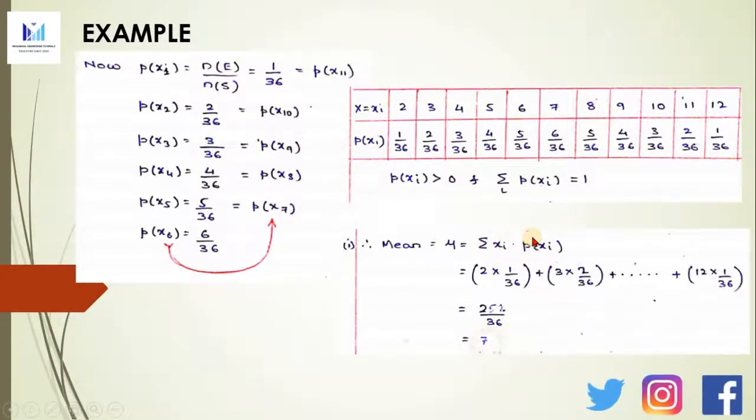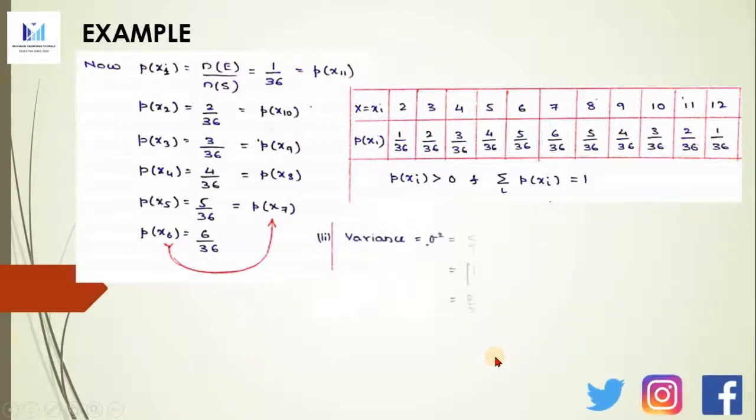So 2 into 1 by 36 plus 3 into 2 by 36 plus 4 into 3 by 36 plus so on up to 12 into 1 by 36. When you add all these terms, it will be 252 by 36, which comes as 7. Okay, so the mean is calculated for this probability distribution as 7.